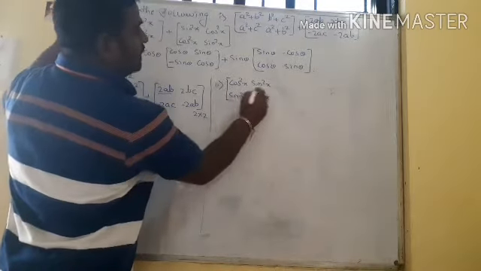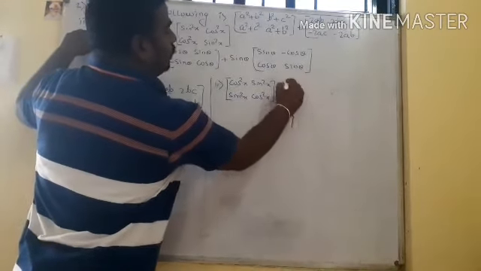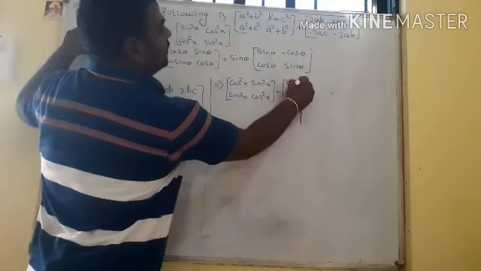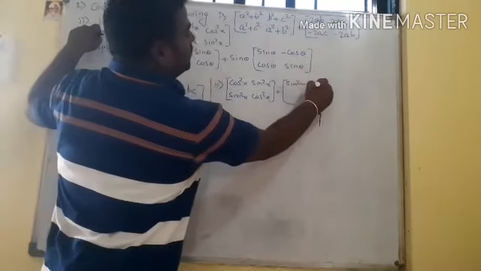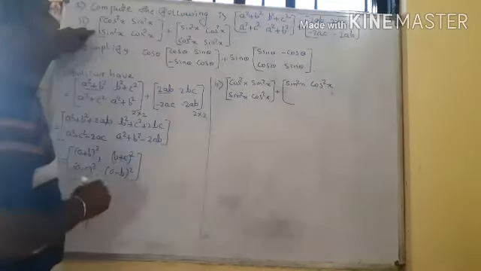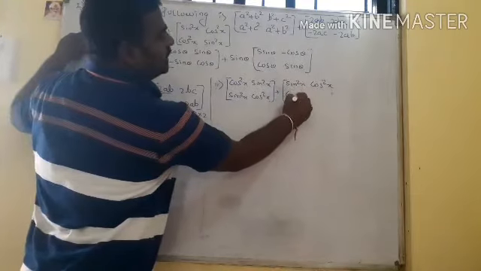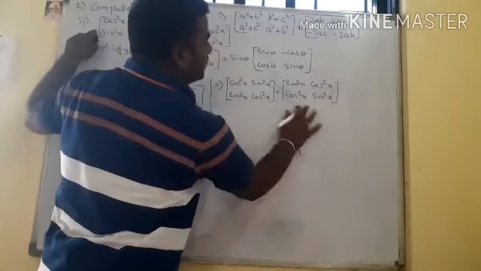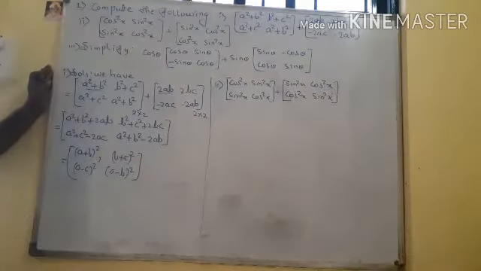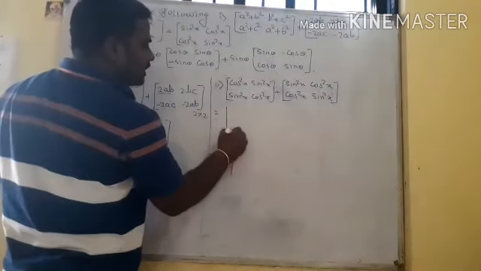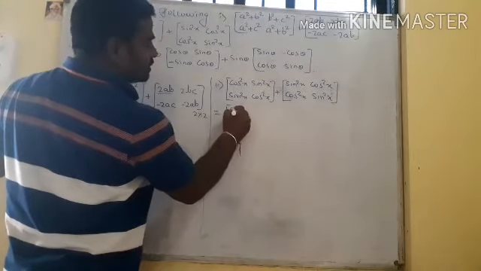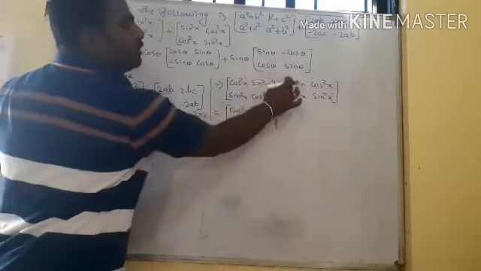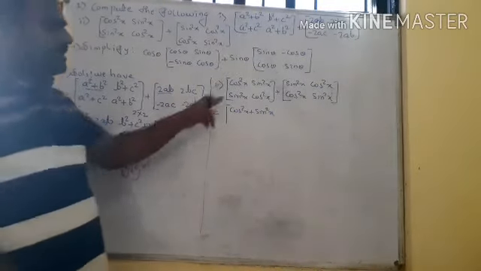Similar problems are asked many times. Here, in one step, I write adding cos square x plus sin square x, first term to first term. A very simple example.